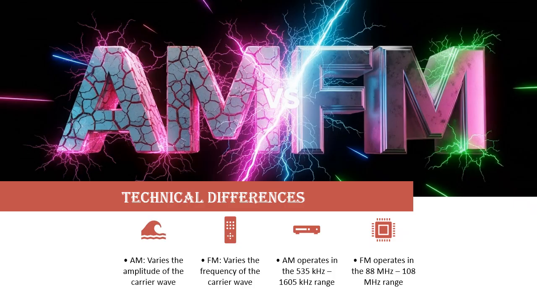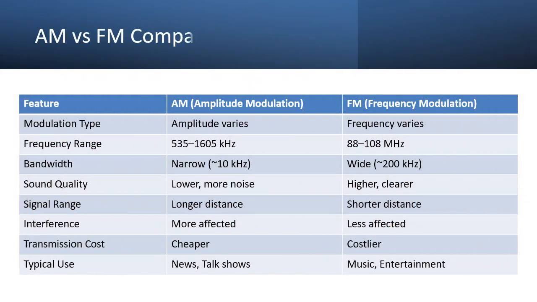AM versus FM comparison table. Here is a side-by-side comparison of AM and FM radio. AM varies amplitude, FM varies frequency. AM operates in a lower frequency band and has a narrower bandwidth, making it more prone to noise but capable of traveling farther, especially at night.